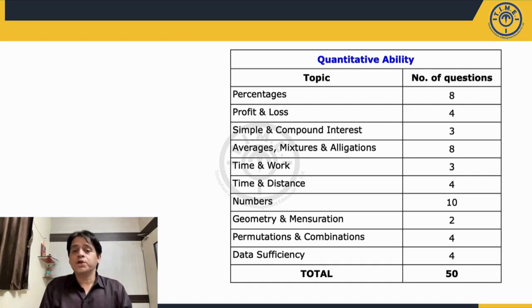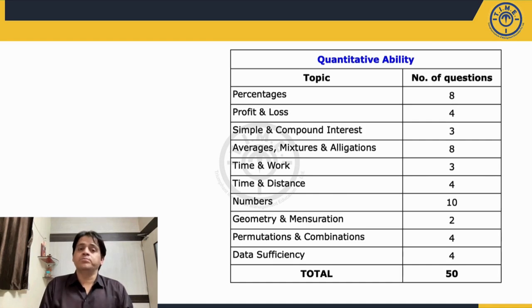A large number of questions were asked from the topic numbers. Now from numbers, a variety of questions was asked, but we can say the majority of the questions were from the area LCM HCF. There were questions based upon finding remainders, questions based on finding factors, and the prime number concept was tested. So all these other areas also got tested, but LCM HCF questions were in majority. And many out of these questions were pretty easy to answer. They were one-liners.